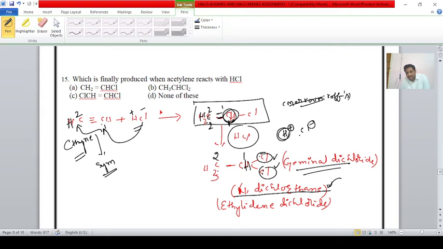The common name is ethylidene dichloride. In the NCERT textbook, ethylidene chloride is given, which is wrong. Di we also have to insert because two chlorine atoms are present. Once again, the common name is ethylidene dichloride, not ethylidene chloride. You can correct that in the NCERT textbook.